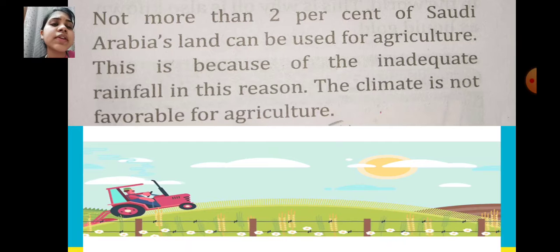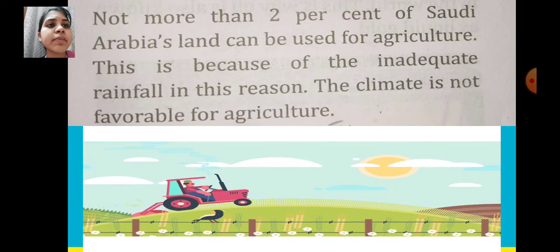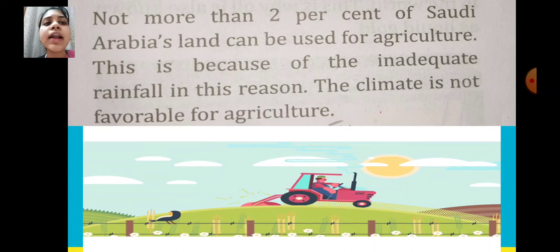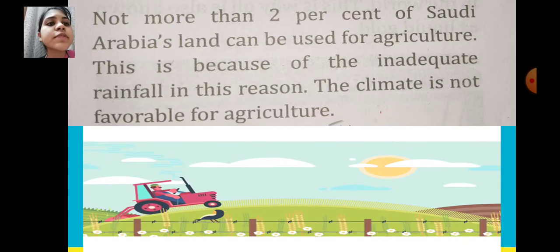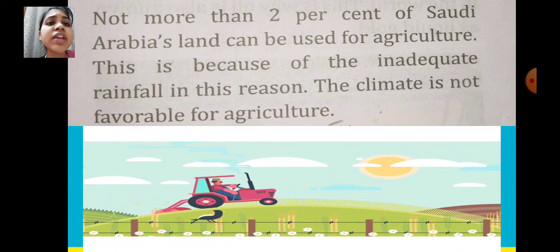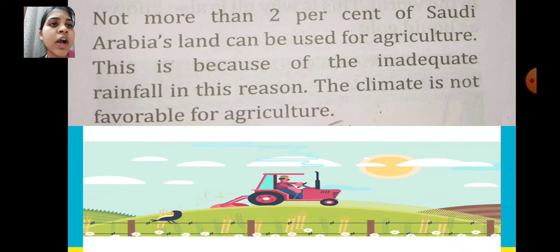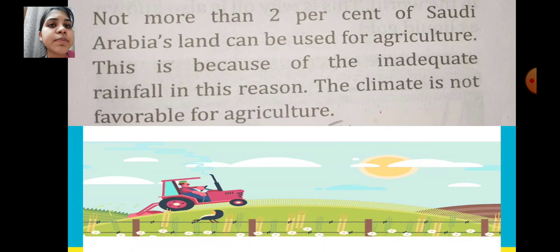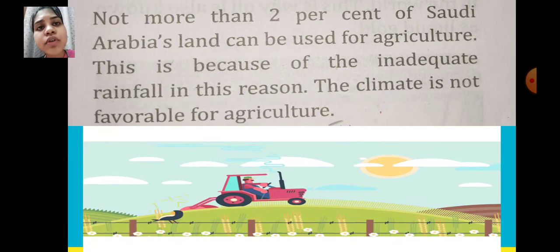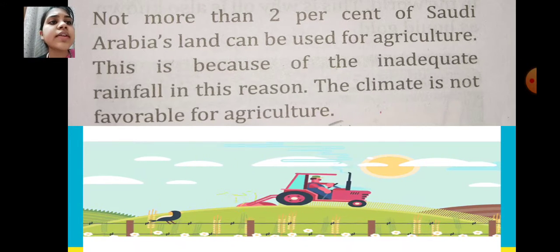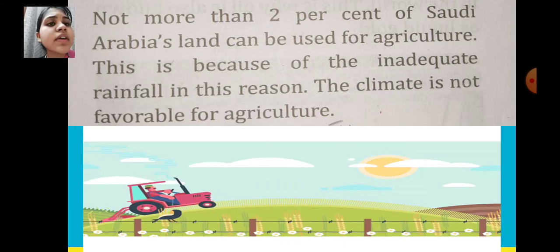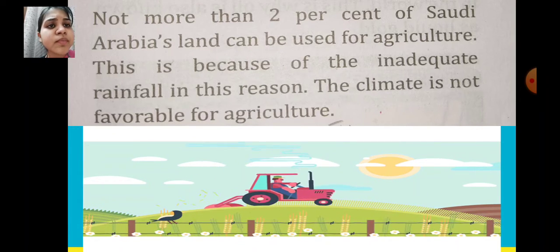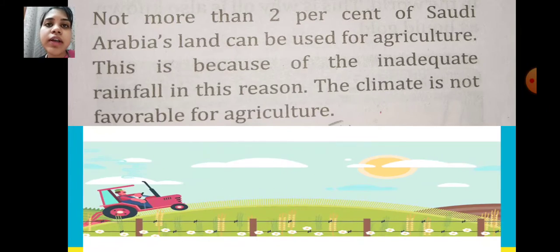Only 2% of the land of Saudi Arabia can be used for agriculture because it is not fertile. It is mostly barren land. This is because of the inadequate rainfall. The climate is not favorable for agriculture because there is very little rainfall throughout the whole country. It is barren, it is desert, it is not fertile. That's why it is not favorable for agriculture.